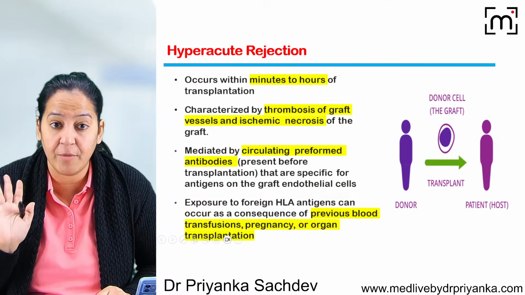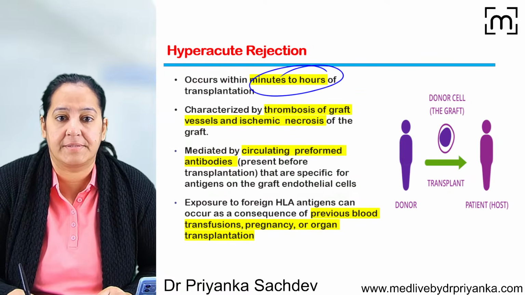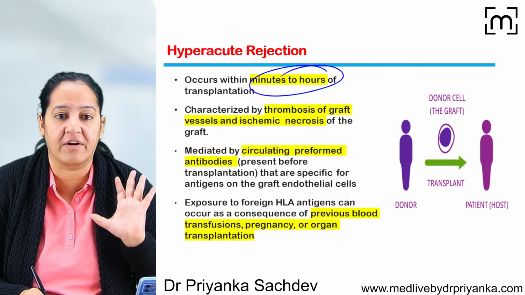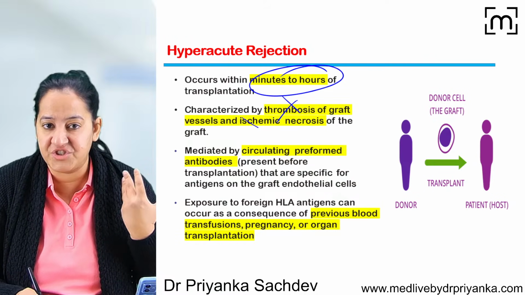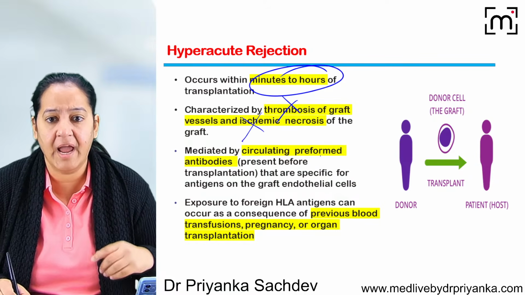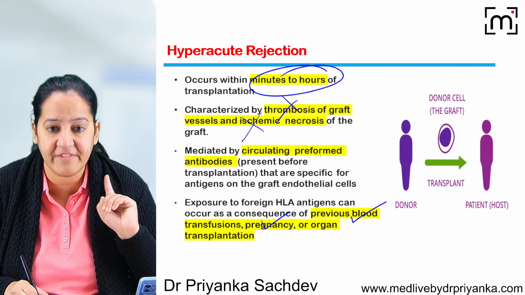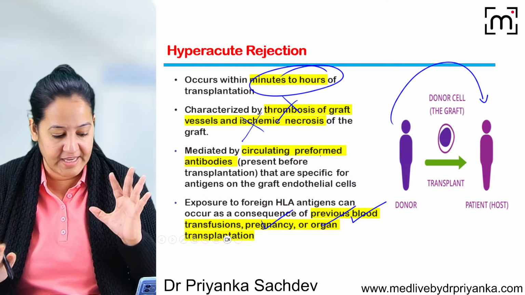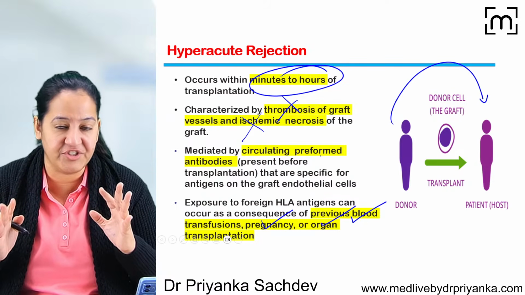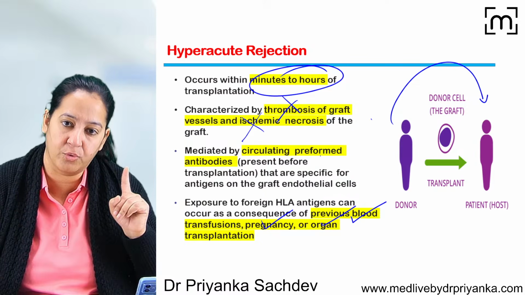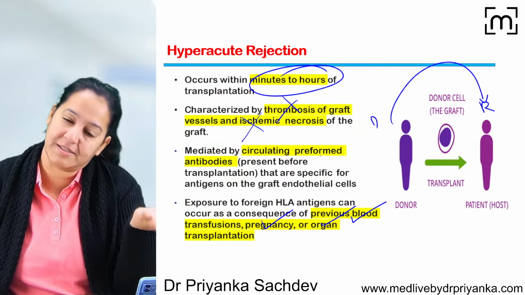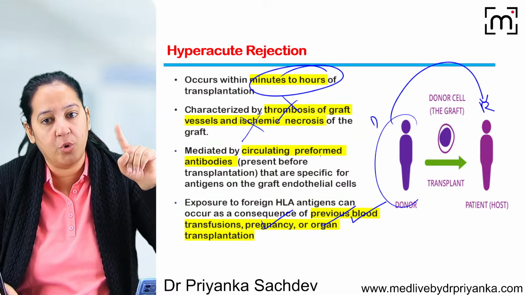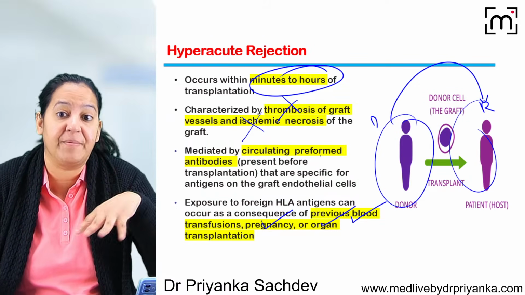You get questions on that. How many of you got it? It is within minutes to hours. The complete blood vessels of the graft are thrombosed. There will be ischemia in the graft. And it is due to previous blood transfusion, previous pregnancy, or previous organ transplant from donor to recipient. In most of the cases here, the donor and recipient are relatives of each other. They are known persons. That's why the donor has given blood to the recipient or some other organ to the recipient, or the donor is the child and the recipient is the mother.